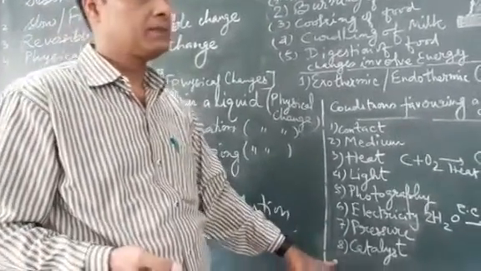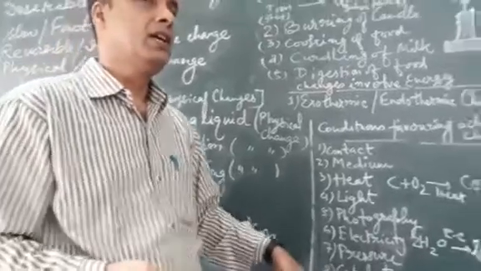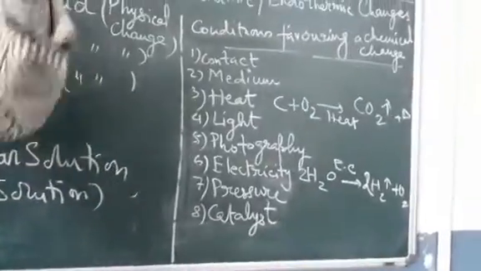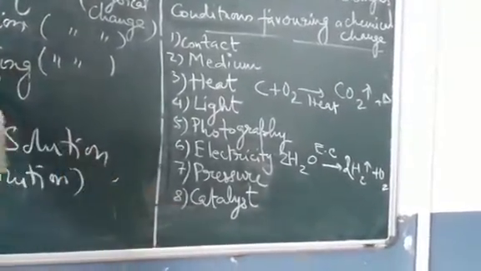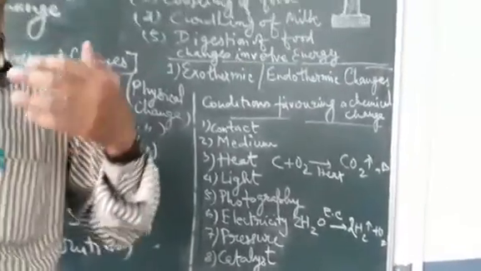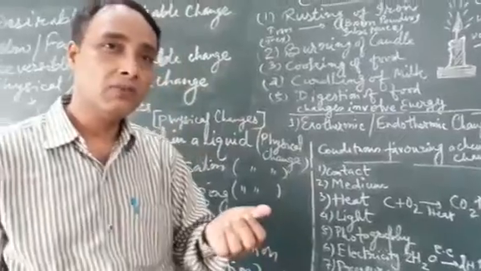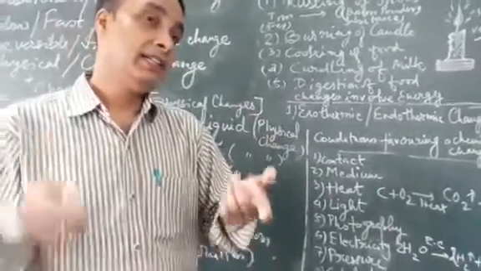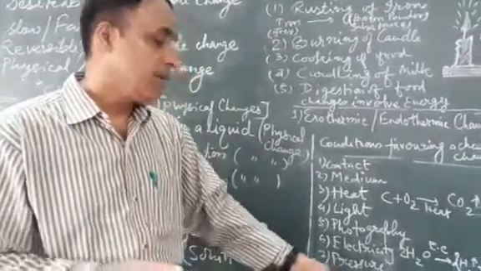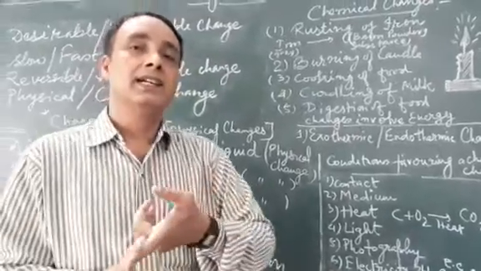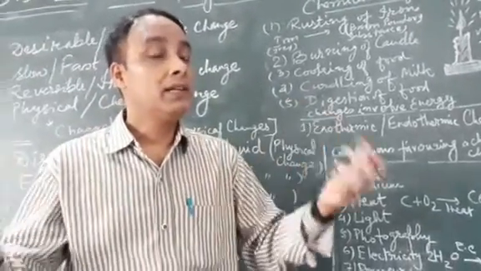Now catalyst. There are some reactions where, if you perform the reaction without a catalyst, it takes more consumption of energy and more fuel, but if you apply a catalyst, the reaction takes place very fast.